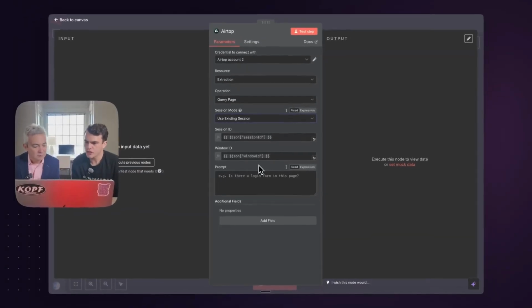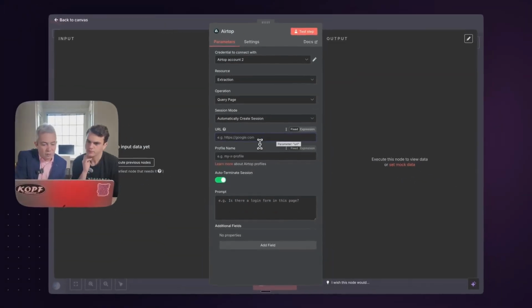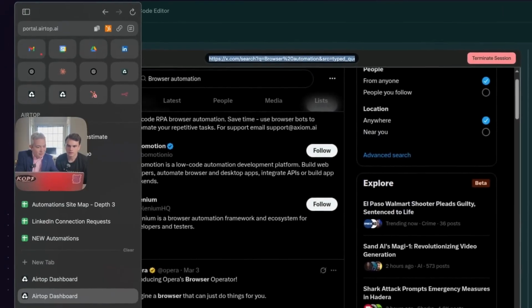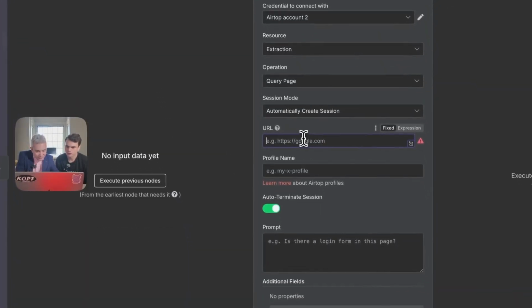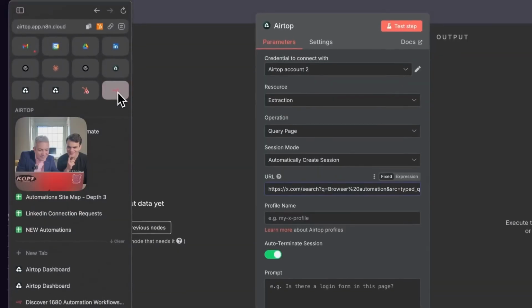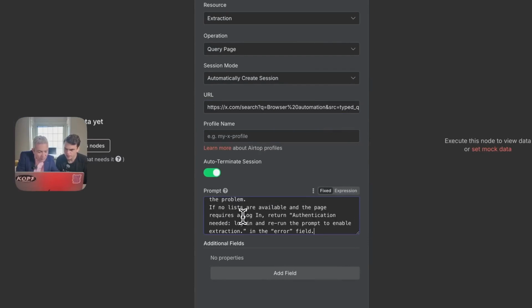Gotcha. So for the thing that we just created, I guess we could do it just from all one step, basically? Yes, exactly. Okay. So in here we would put x.com. Exactly. Right. So if you want to do a page, you will take the URL and move it to here. Then you will copy this prompt here. We have so many of them now. Here it is. This is profile name. We will need that too. This is the prompt. Yeah. And then you're just going to put a profile name that is authenticated for this service.